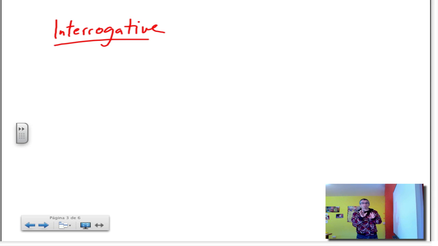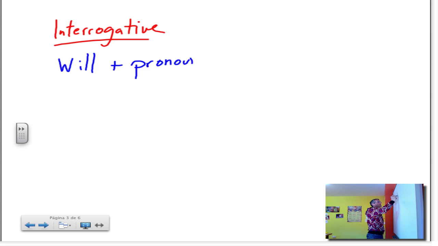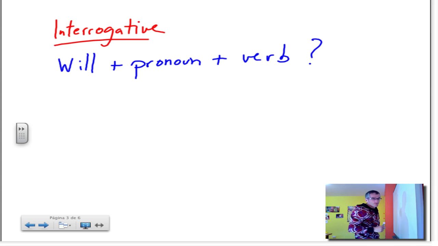What we have to do is move will before the pronoun. So when we want to ask a question, you need to place first the will, then the pronoun, and then the verb, obviously in infinitive form. Let's say, for example, will you learn the future simple?